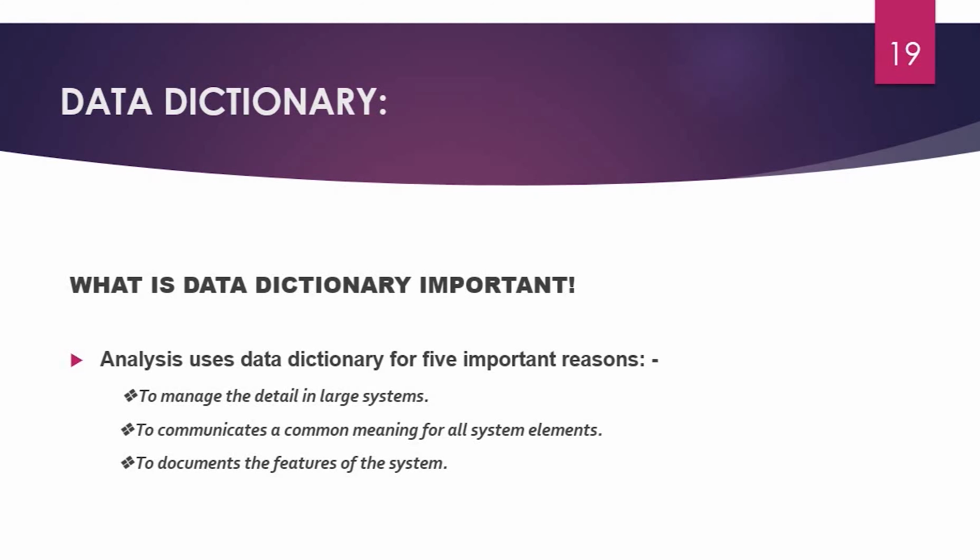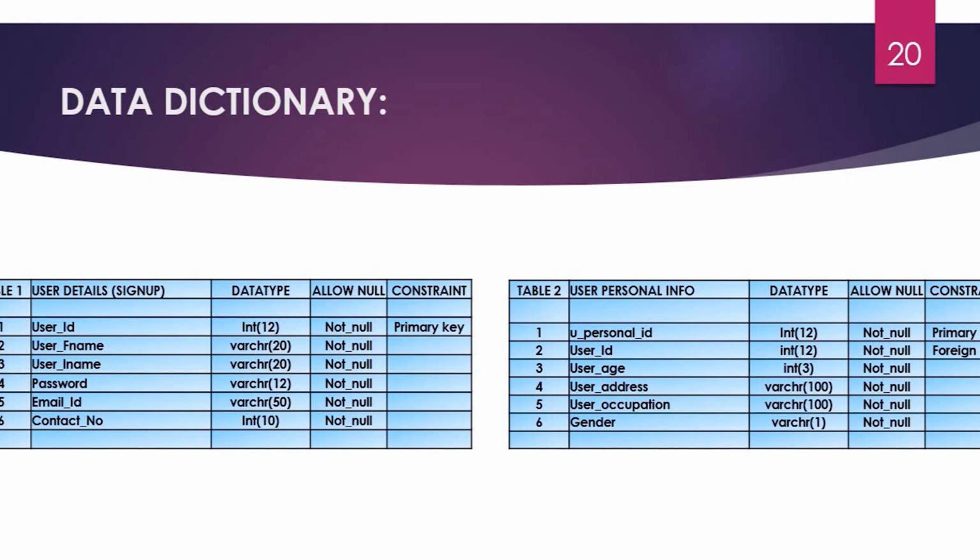Analysts use a data dictionary for five important reasons. First is to manage the detail in large systems. Second is to communicate a common meaning for all system elements. Third is to document the features of the system. So this is the data dictionary.